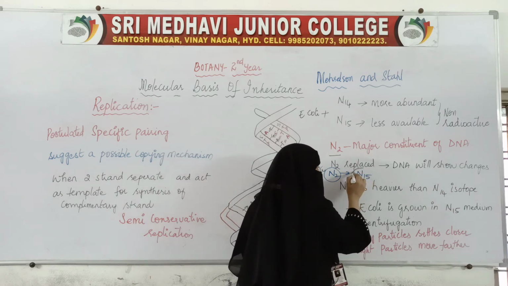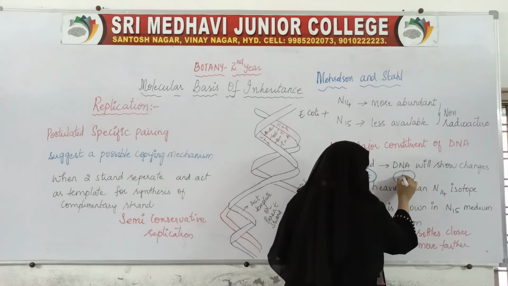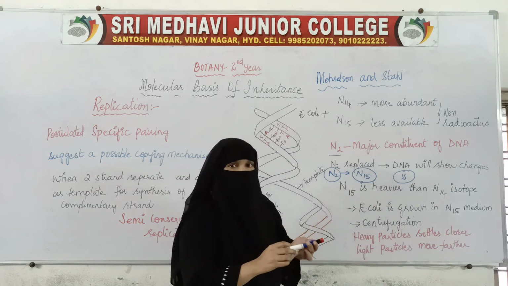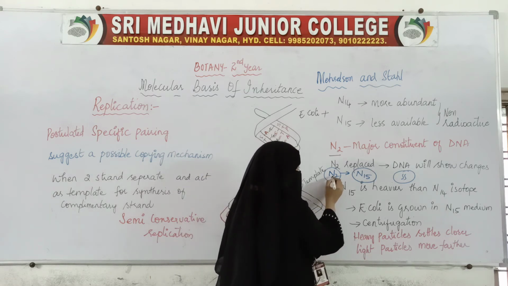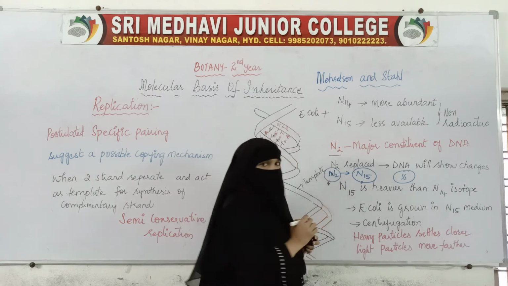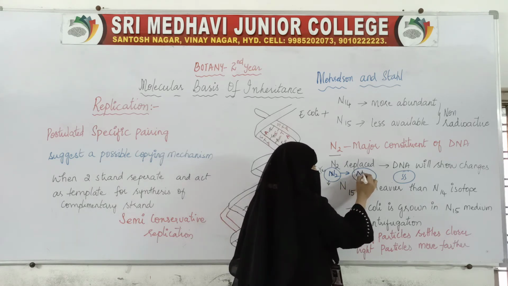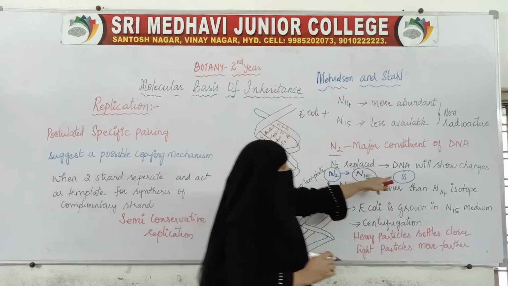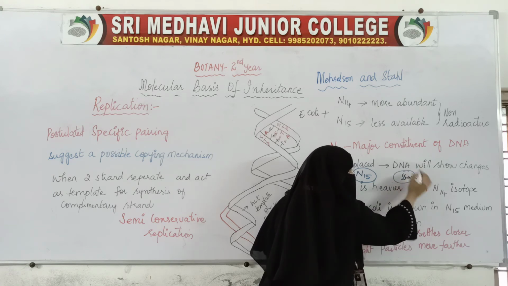In this one also, the cell is there and DNA is there inside the cell. If it is normal nitrogen, the DNA will also have normal nitrogen. But if the normal nitrogen is replaced by N15, then the nitrogen in the DNA will also be replaced by N15.